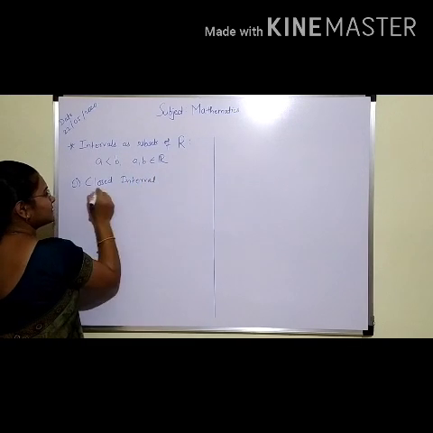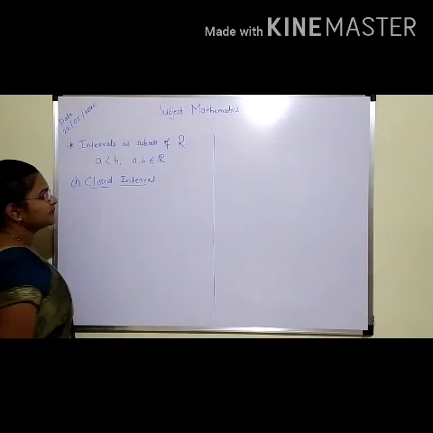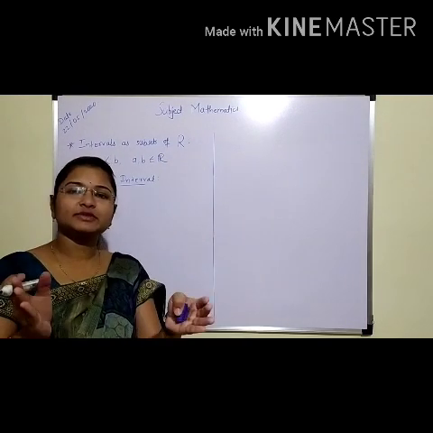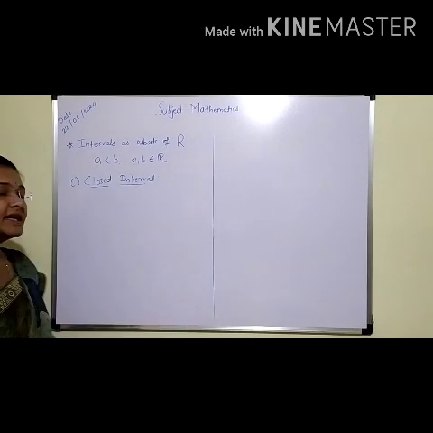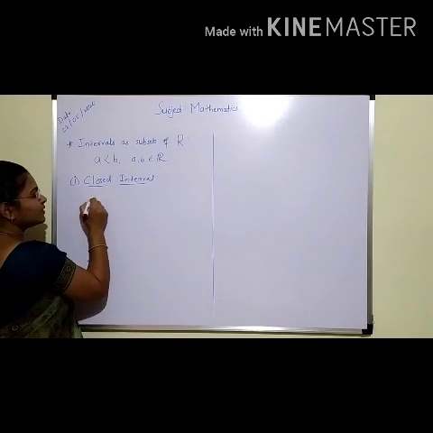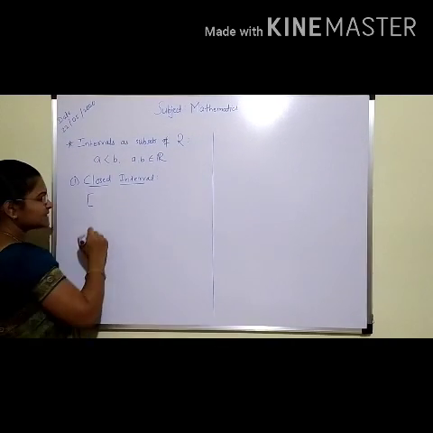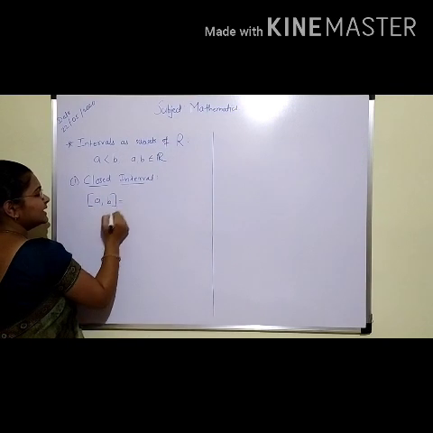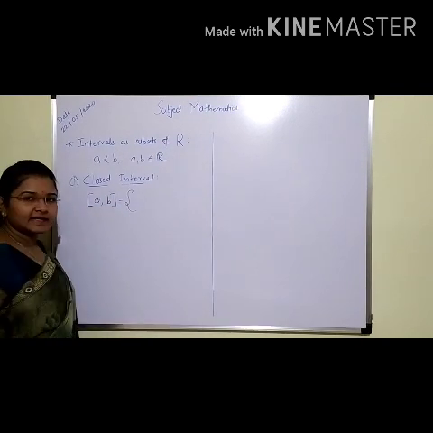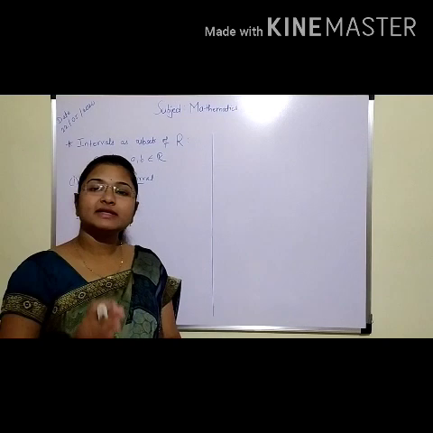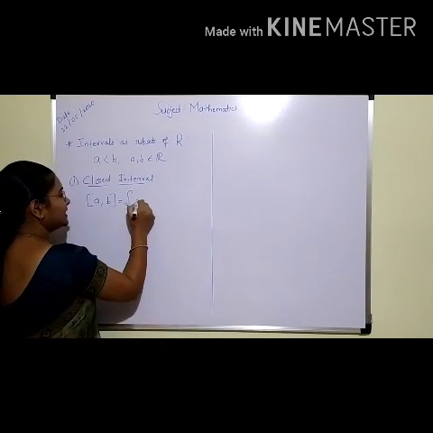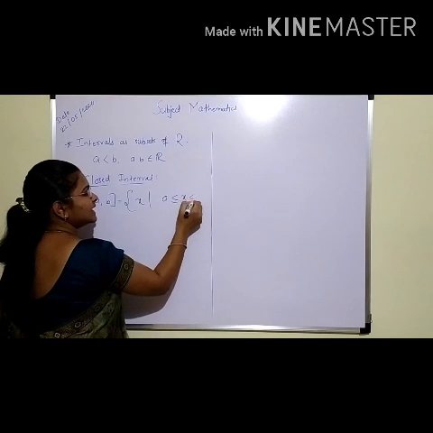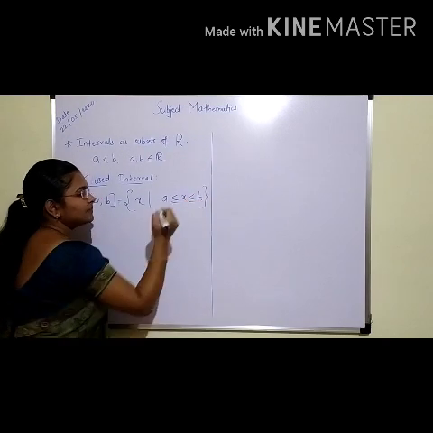See, now the closed interval is a subset of real numbers. We are denoting the closed interval by closed brackets, that is [a, b]. It is a set of x such that a ≤ x ≤ b.